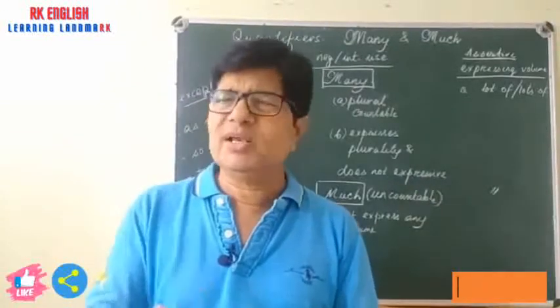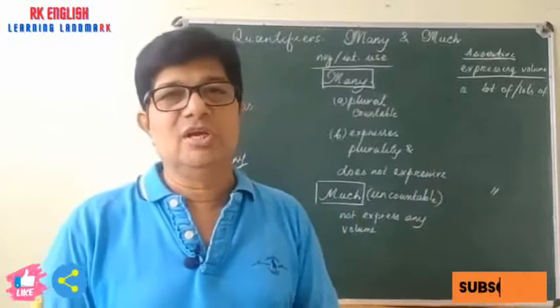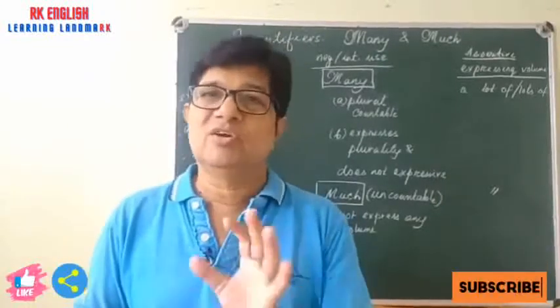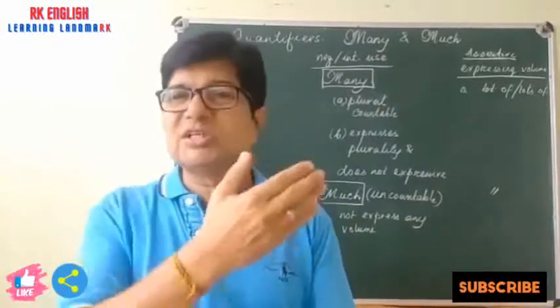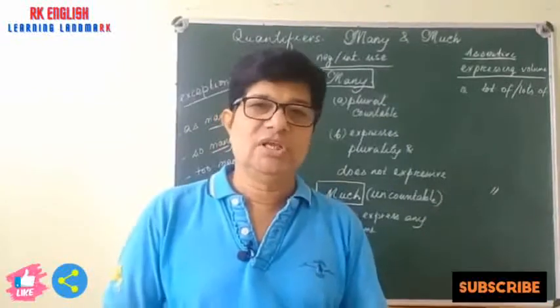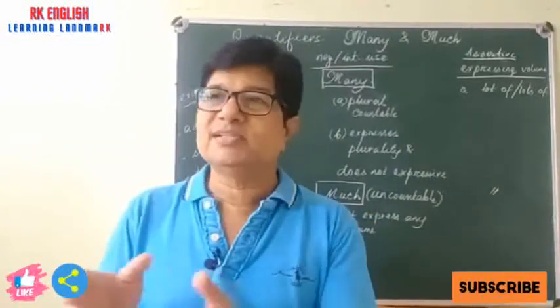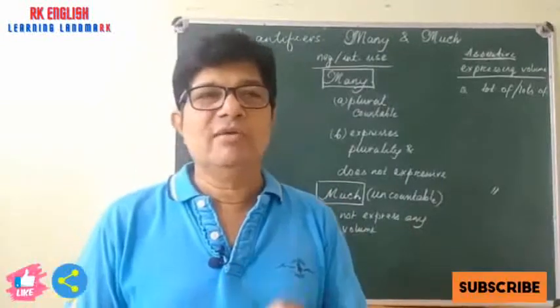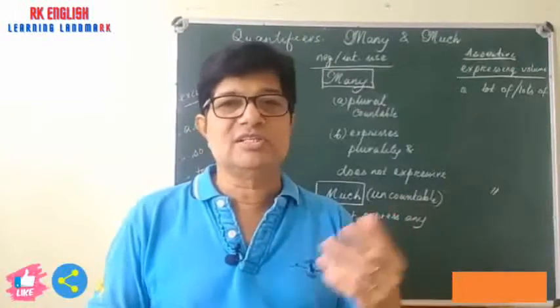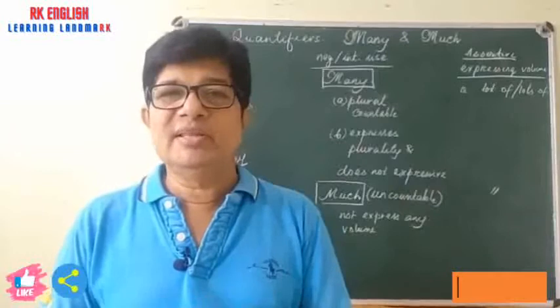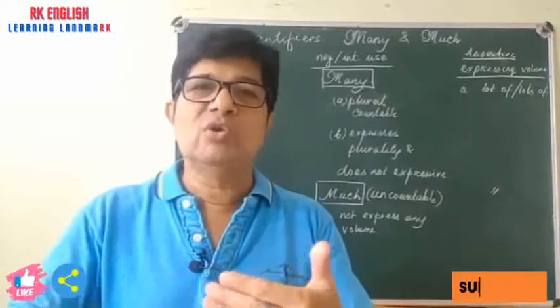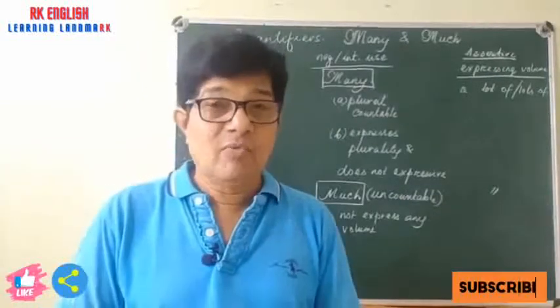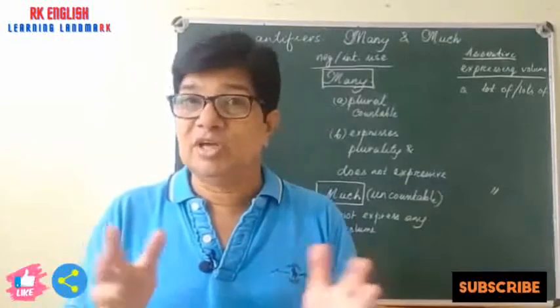Now we can also know from the examples. You see, there are many students in the class. What is the semantic meaning of this? Every word has a structural and semantic meaning. So whenever we say there are many students in the class, we mean that there are more than one student in the class. Why? Because it doesn't express the volume.